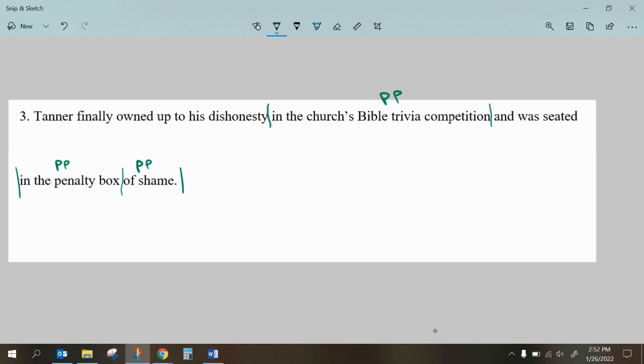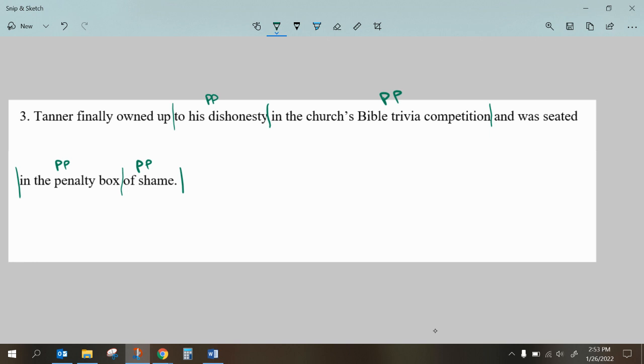And then here's up to his dishonesty. Up to is not a preposition together, but to is a preposition, and so is up. So this prep phrase kind of sits here with to his dishonesty. I think he owned up where to is. Yes, I think that's what I want to do. Anyway, sorry for my uncertainty there.